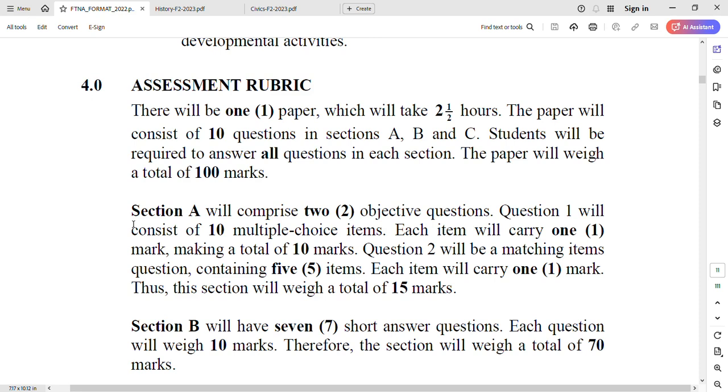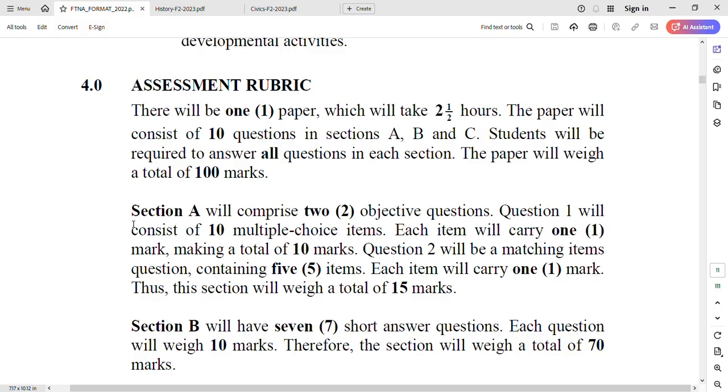The paper will consist of 10 questions in sections A, B, C. Another piece of information is the number of questions. We are going to have 10 questions, and these questions are divided into 3 sections: section A, section B, and section C. Students will be required to answer all questions in each section. This is different from other levels. In Form 4, in section C, you have the option to choose, but here in Form 2 they say you're going to answer all questions in each section. So from section A up to section C, you are going to answer a total of 10 questions.